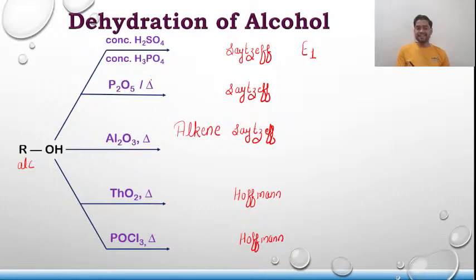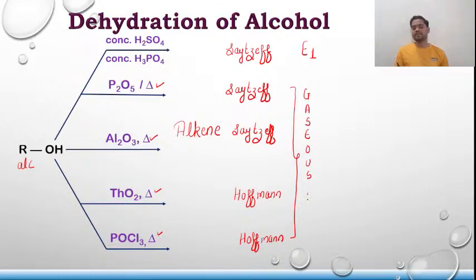Okay. And secondly, if you see, they all are heated. That means this entire reaction is a gas phase reaction, a gaseous reaction.